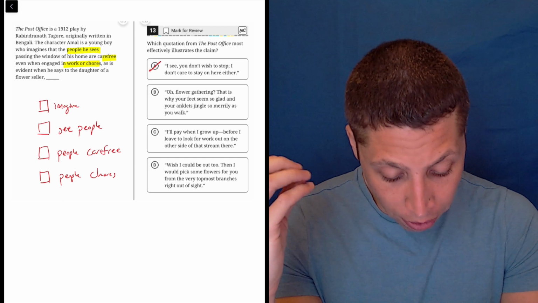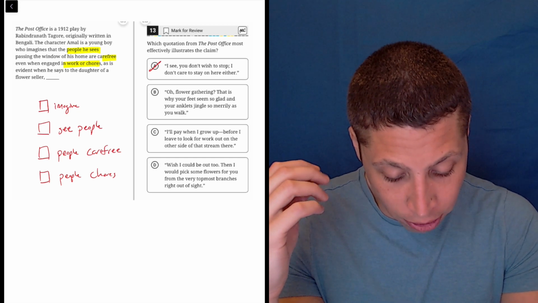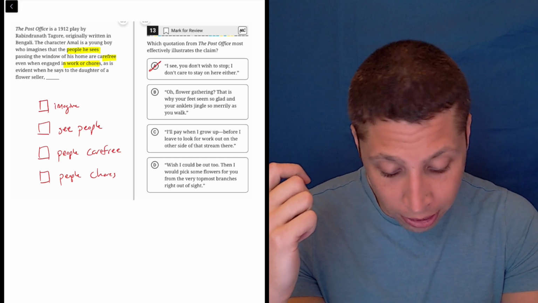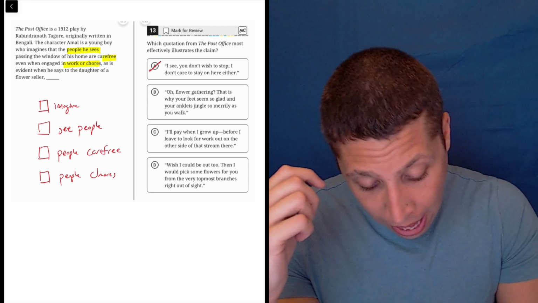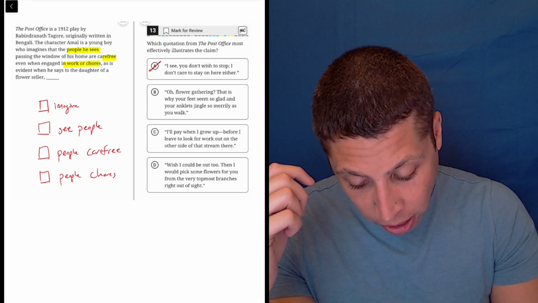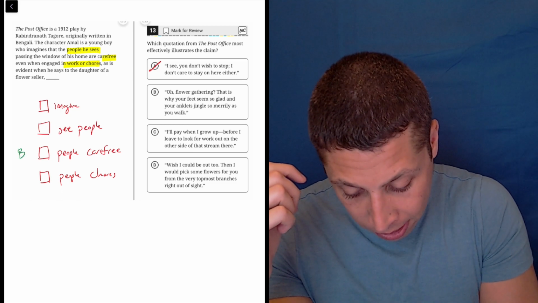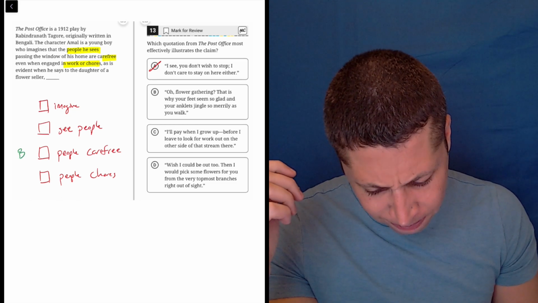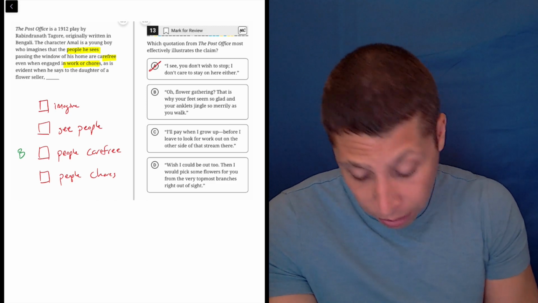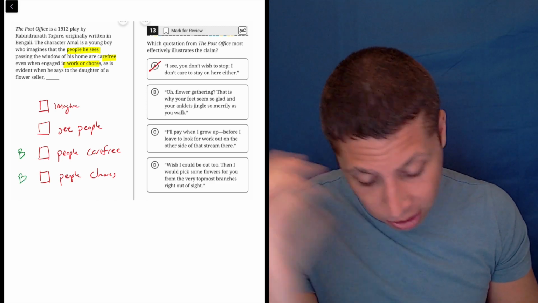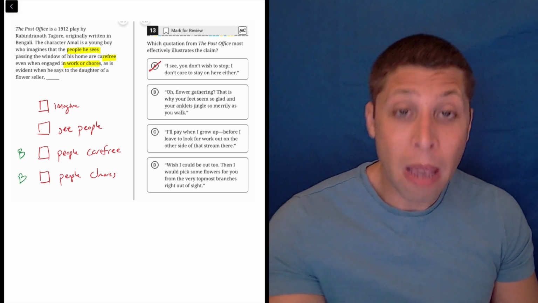B: "Oh flower gatherer, that is why your feet seem so glad and your anklets jingle so merrily as you walk." Okay, well, glad and merrily seems to maybe check off this idea of carefree, so maybe let's put choice B as checking this off. Is she doing a chore? Well, flower gathering, I guess, could be a chore. He seems to be talking to someone, so I don't know, maybe this is right.